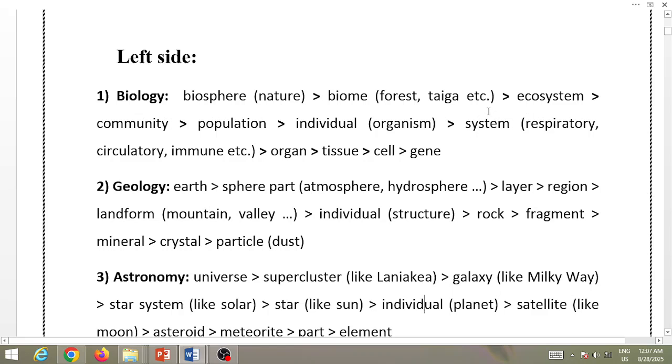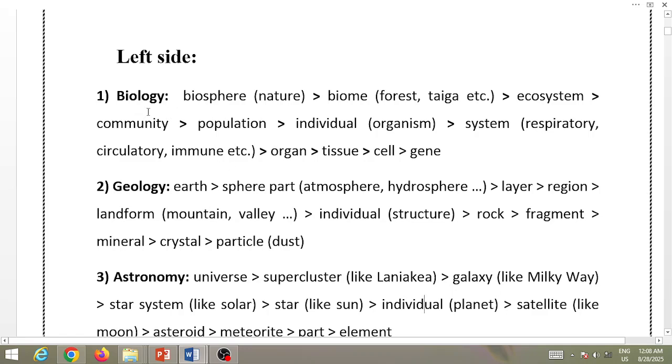And different kinds of systems create an individual organism. So an individual person is made of different biological systems. Individuals together create a population. Populations together, when they interact, create a community. Communities, when they interact with the environment, create an ecosystem. Ecosystems of the same type are called biomes. And the whole nature on the earth is called the biosphere, as opposed to the atmosphere or hydrosphere or lithosphere.